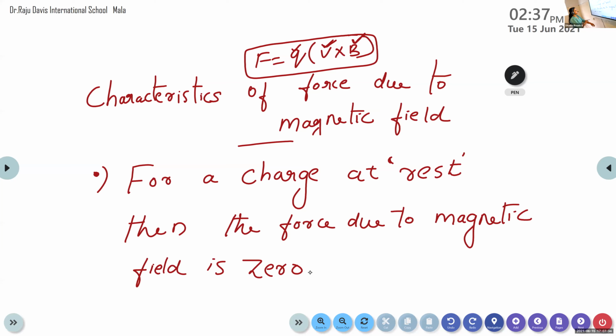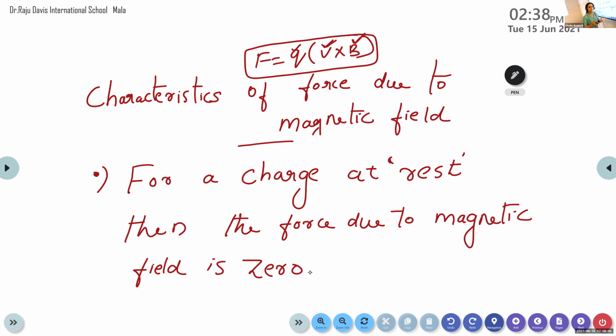So the first characteristic is that the force due to magnetic field depends upon Q, V, B and also theta, the angle between velocity and the magnetic field, where Q is the charge, V is the velocity and B is the magnetic field. In connection with that, depending upon the sign of the charge, the direction of the force also changes. In the second characteristic, the force due to magnetic field is perpendicular to both velocity and the magnetic field.